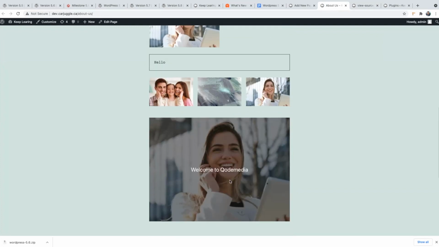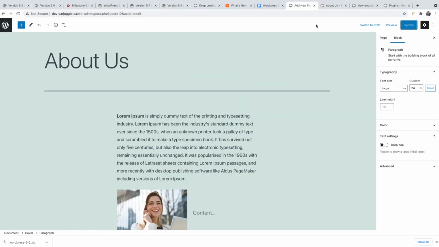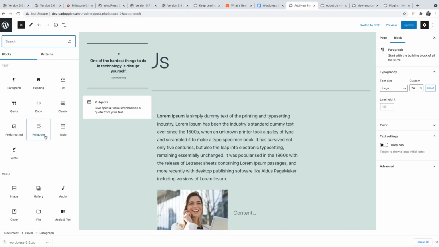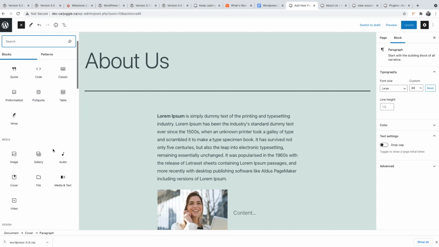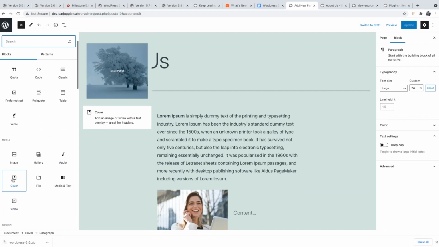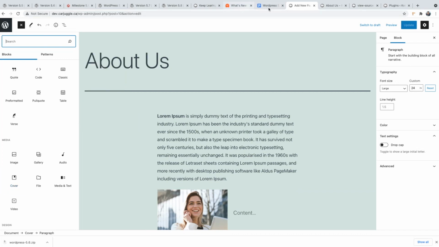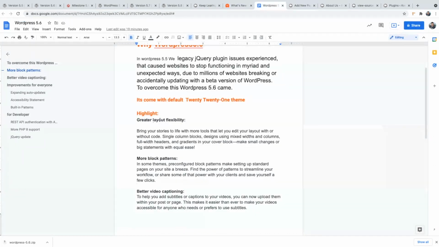Here also we have added an image, but in the image we have options like cover image. So we can use the image, and on top we can add more functionality. That is called great layout flexibility.